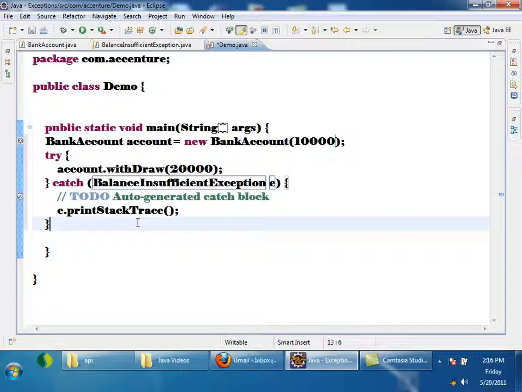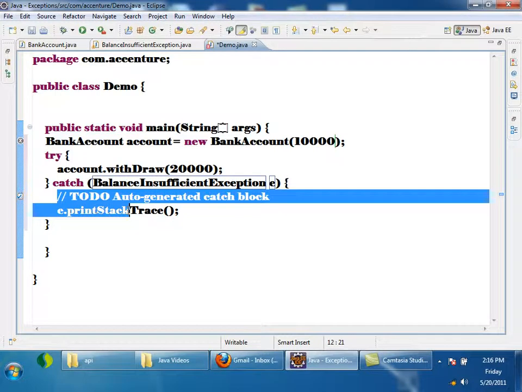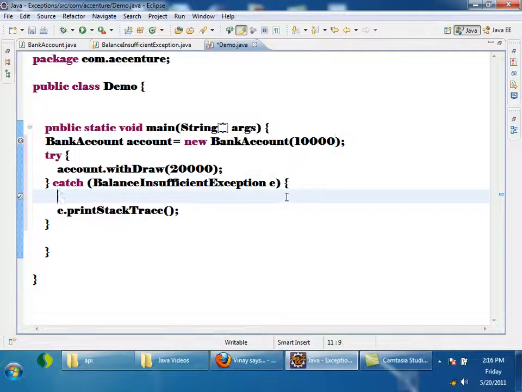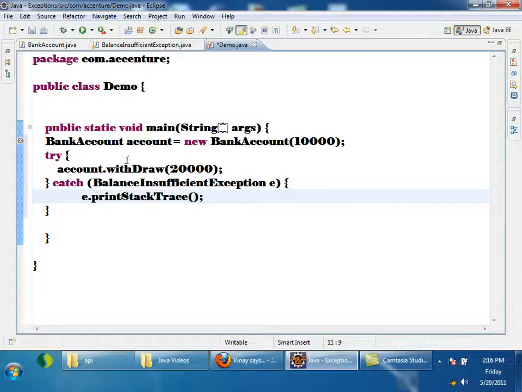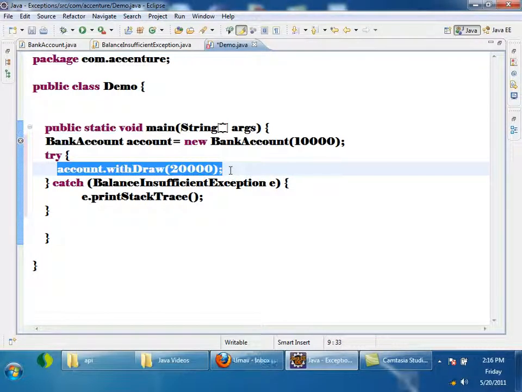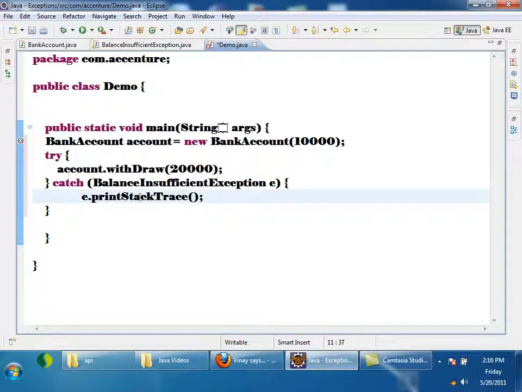So what happens? It will try executing this. If this fails, I can write an alternate code here inside the catch block. Maybe I'll again try to call account dot withdraw. And before that, what is this e dot print stack trace?